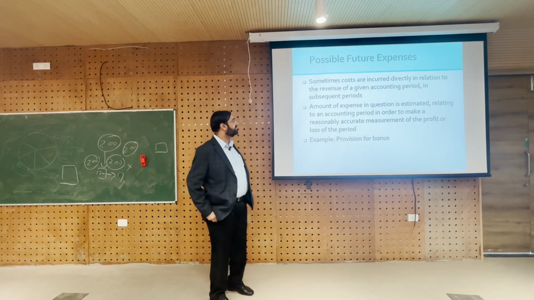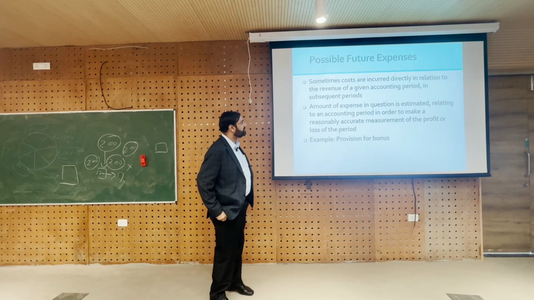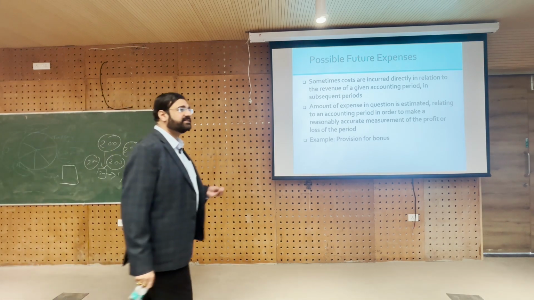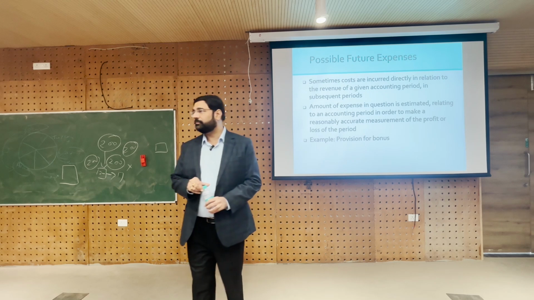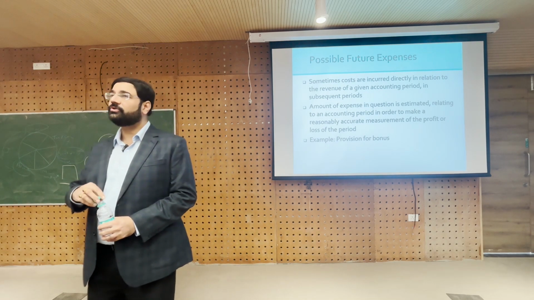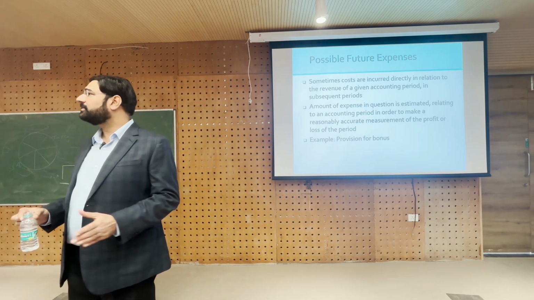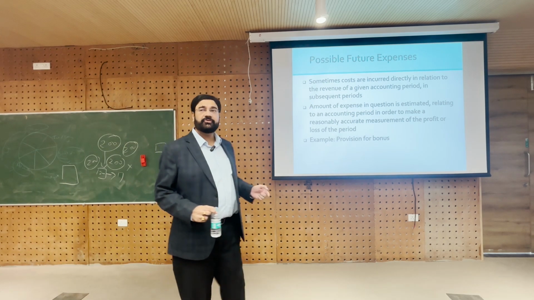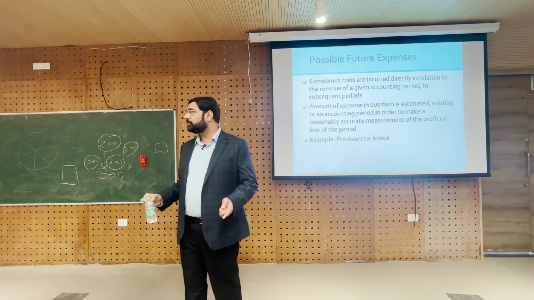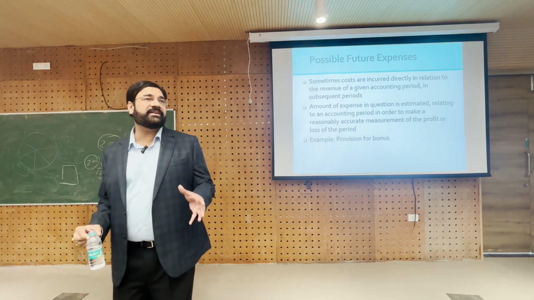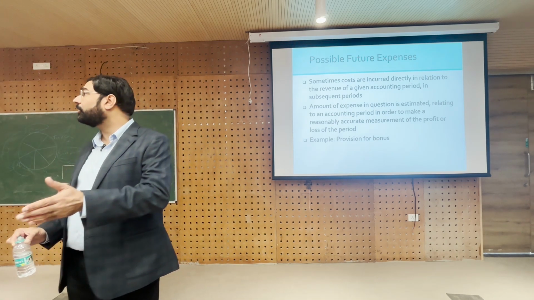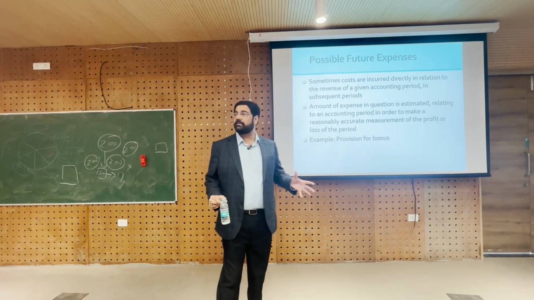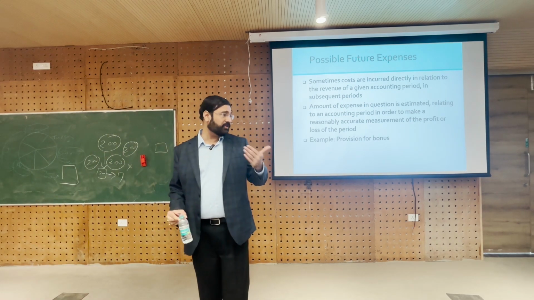Sometimes costs are incurred directly in relation to revenue of a given accounting period in subsequent periods. For example, when you pay a bonus to employees which is linked to profits, on 31st of March your accounting year has ended, but you do not even know your profits, because the profit and loss account and balance sheet will be prepared either in April or up till 15th of May, you have enough time. And then once it is prepared, then management will approve the bonus.